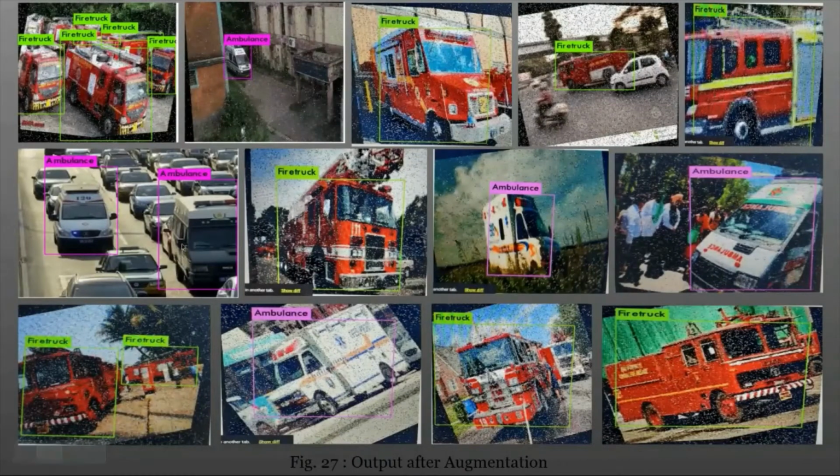There are many cars, but only the two ambulances are detected here. And this is also a great output. Here there are a minimum of 5 to 6 fire trucks, and almost 5 fire trucks are detected.